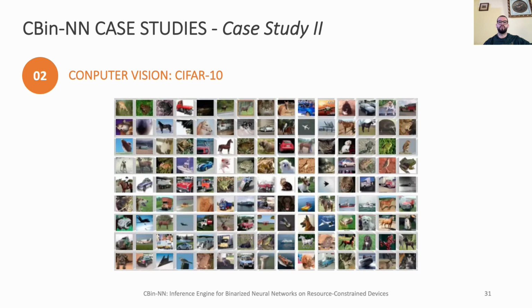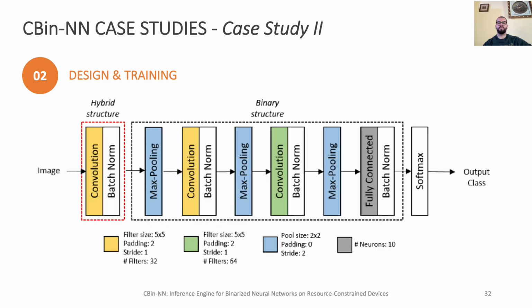To demonstrate the versatility of the Sequent neural network inference engine in other tiny machine learning domains, we selected a computer vision application represented by the CIFAR10 dataset. This dataset comprises 60,000 RGB images of size 32 by 32 divided into 10 classes. For this case study, we used the small CIFAR architecture as a reference architecture. This is a small network that is commonly used in the tiny machine learning field for the CIFAR10 dataset.